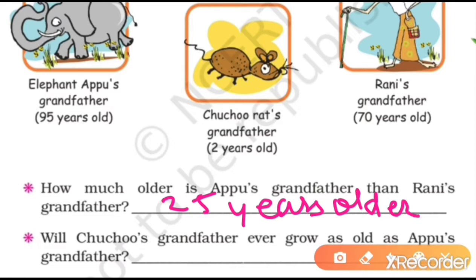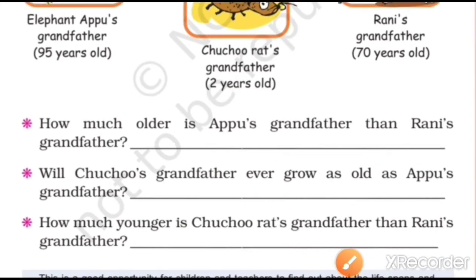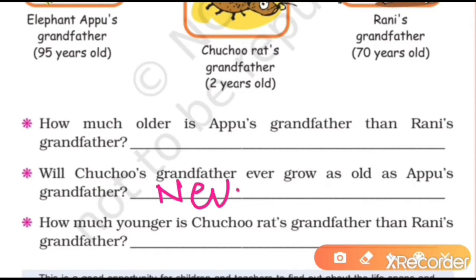In the next question, will Chuchu's grandfather ever grow as old as Appu's grandfather? So what is the situation here? Never. See the lifespan of the rat I had given in the previous video. Compare the rat's age. A rat's lifespan is not 70 years, not 95 years. So we will write here no, never. The third question is, how much younger is Chuchu the rat's grandfather than Rani's grandfather?